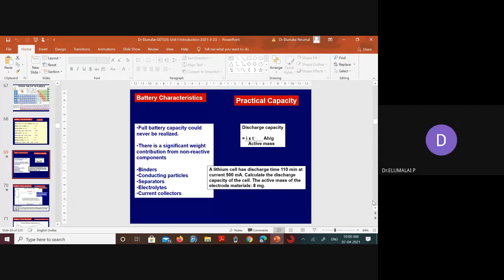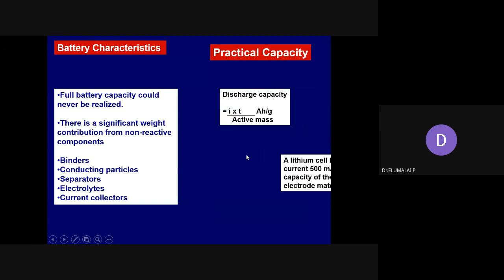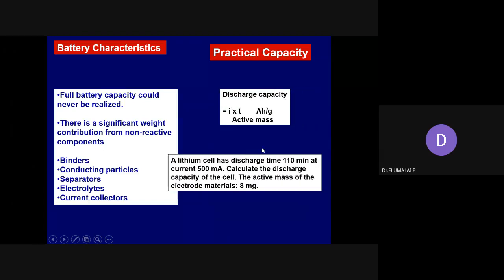Okay. This is the discharge capacity. So it means that if the active material is 8 milligram, and if you are planning to discharge at 500 milliampere current, it will give a discharge time of about 110 minutes. The battery could deliver a discharge capacity of that much, 114 or whatever number you have told. That's what.